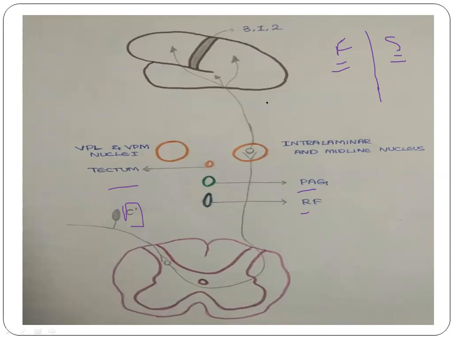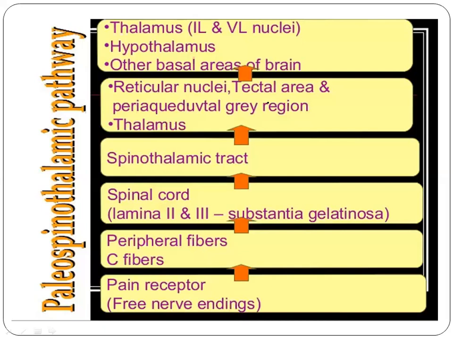Next, summarizing the paleospinothalamic tract, that is, from the nociceptors, the pain sensation is carried through the C fibers, and it terminates in lamina 2 and lamina 3, which is also called the substantia gelatinosa. From lamina 5, the second order neurons arise through the paleospinothalamic tract, and most of them project into the reticular formation, tectal areas, and periaqueductal gray region of the brainstem, and only a few project into the higher centers like the thalamus.